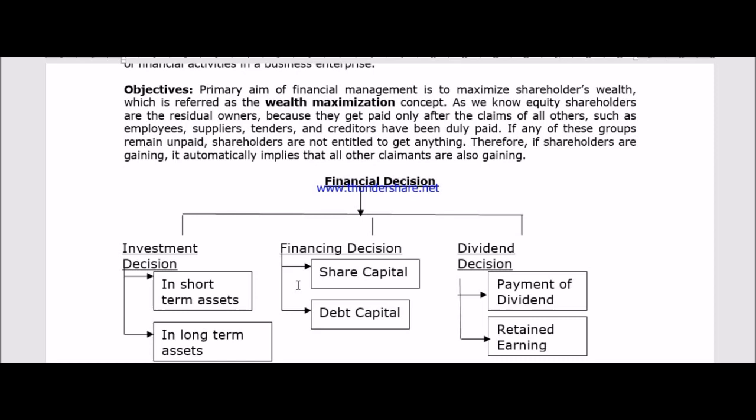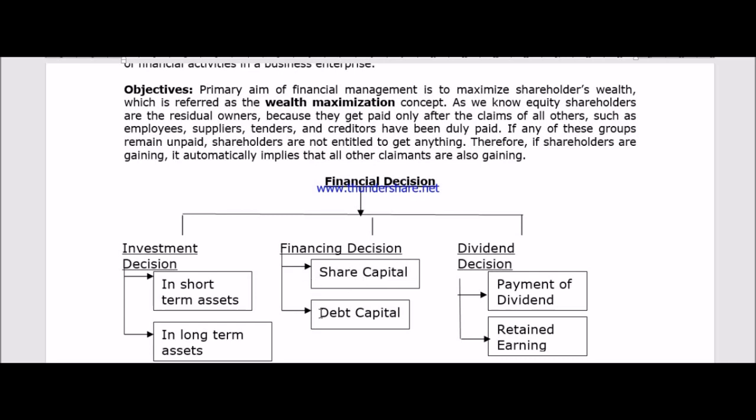In another way we can say there are two sources of business finance. One is known as owner's fund, another is known as borrowed fund. So here we have to consider how much we can invest from our own sources, that is the owner's fund, which is also known as share capital in this context.